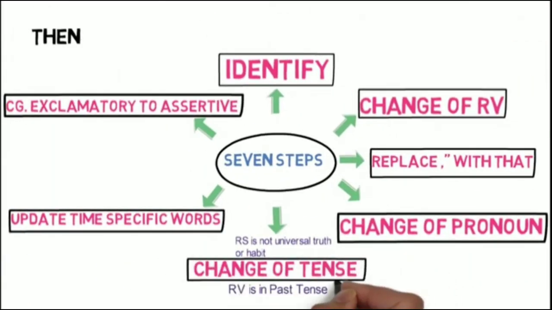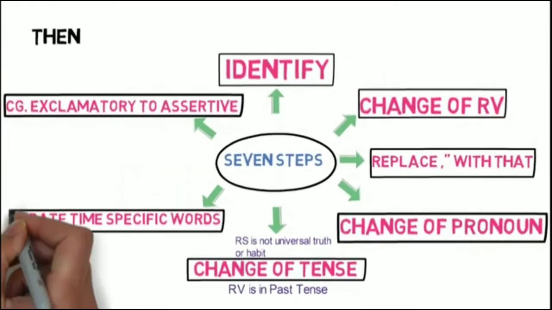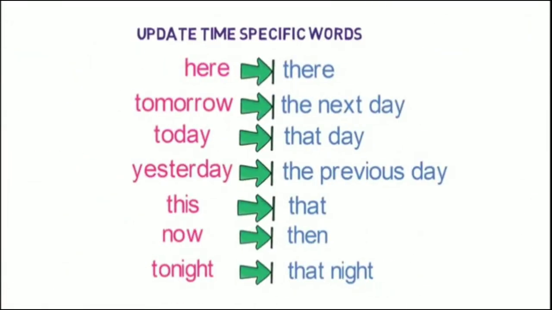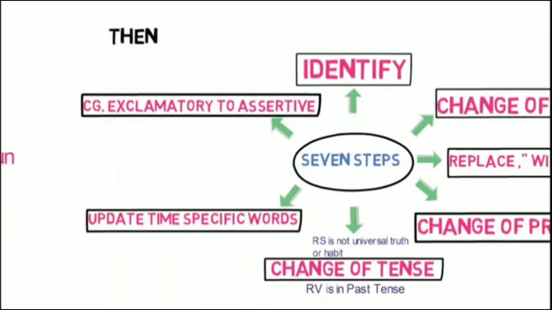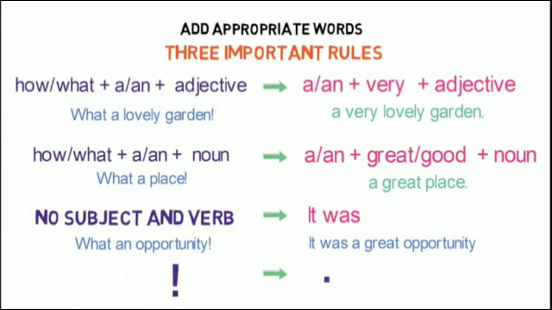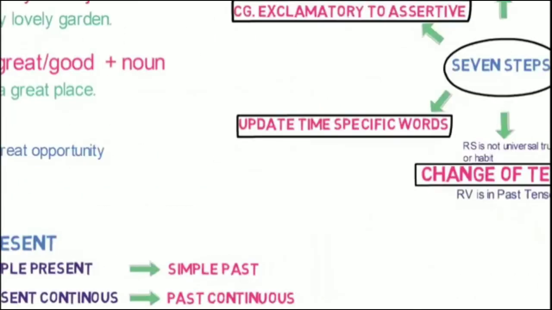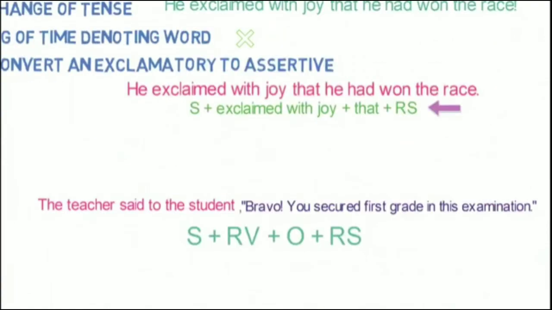Step 5, change of tense. Tense will change as per this workflow. Step 6, change of time denoting words. Time denoting words will change as per this workflow. And step 7, convert an exclamatory sentence to assertive. Here we need to add appropriate words if required to complete the meaning of the sentence, we have to remove the exclamatory mark and put a full stop or period at the end of the sentence. And we learned the most important structure of indirect speech in case of exclamatory sentence. Then we looked into some of the examples.